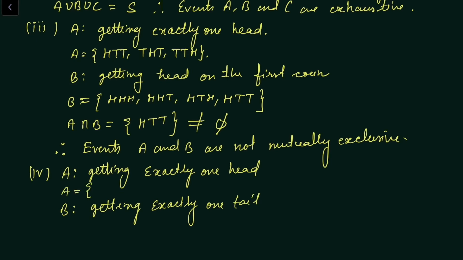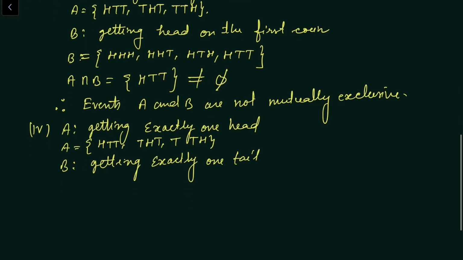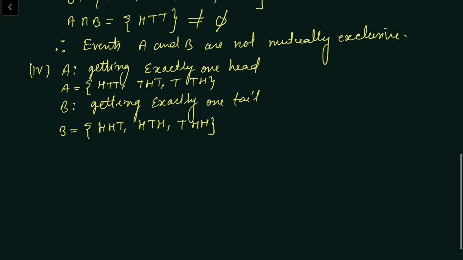Outcomes which are favorable to A will be HTT, THT and TTH, and outcomes which are favorable to B will be HHT, HTH and THH.